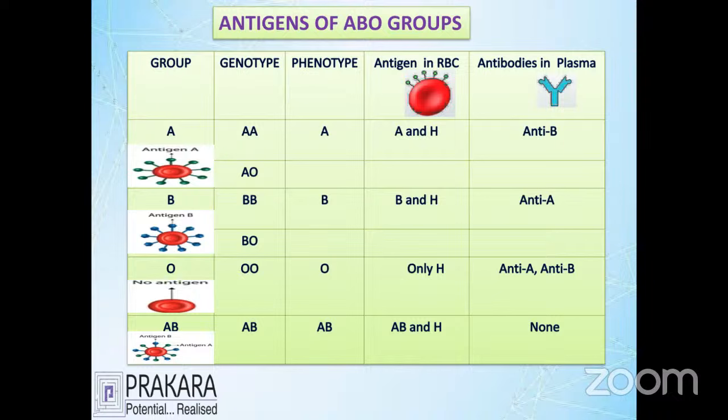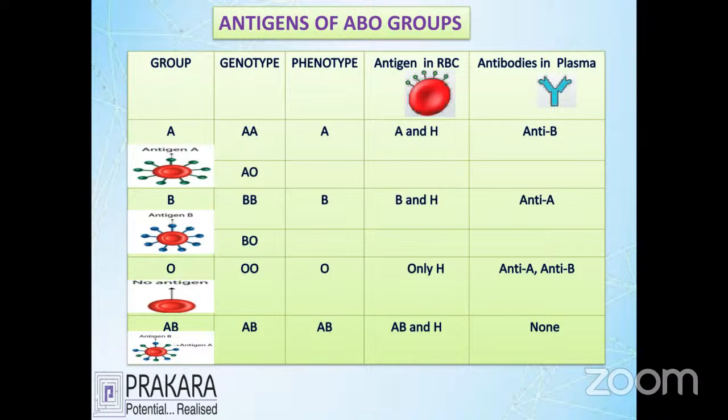Looking at the B group, it is the same. The B group is BB if the genotype is homozygous. If the baby has group B, the baby is supposed to have the antigen for B as well as H. Also, we can see that the plasma of the baby has anti-A.